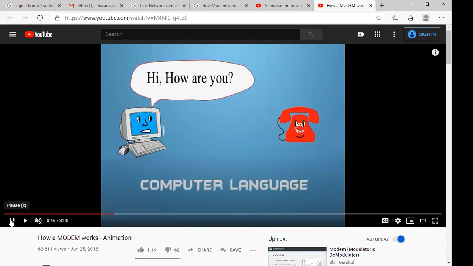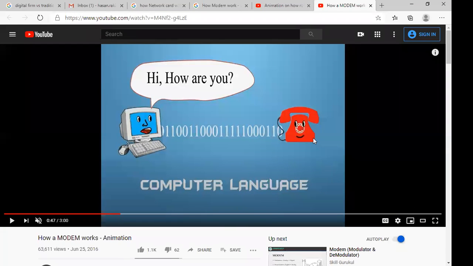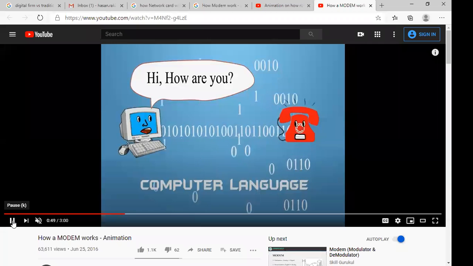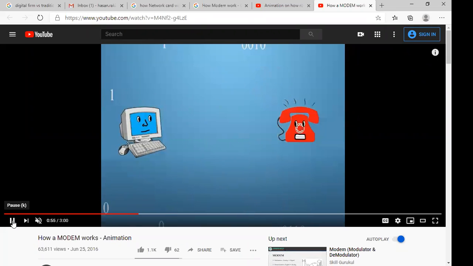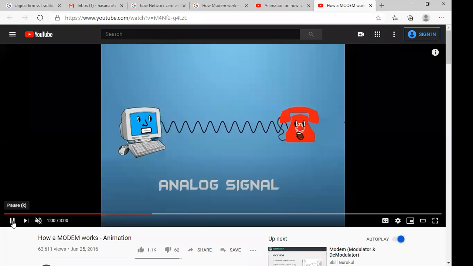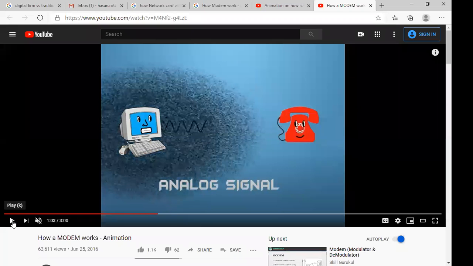Now, computer understands only 0 and 1, isn't it? Yes, sir. But your telephone line or telecommunication channel, is it possible for it to understand 0 and 1? It will not be able to understand anything. So what do we have to do? We have to use one device in between my telephone channel and my computer.